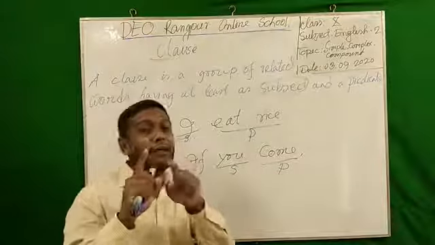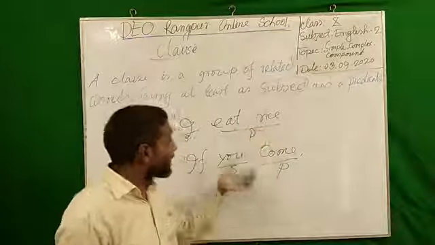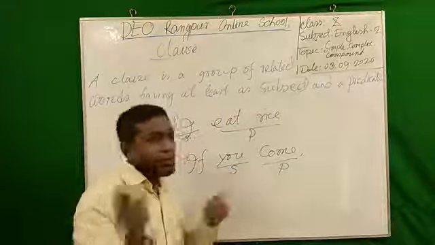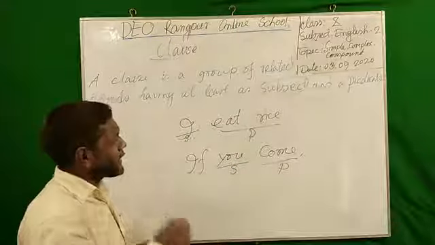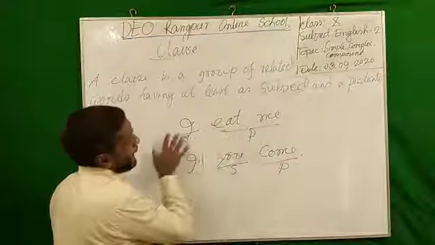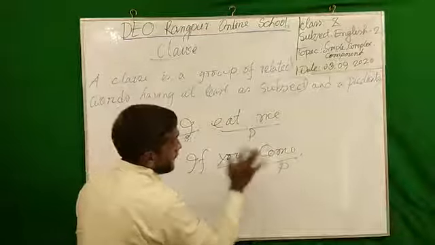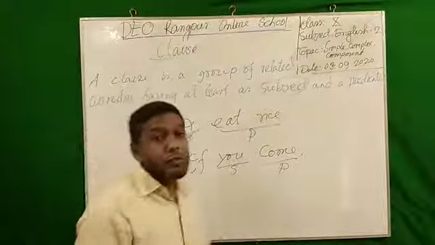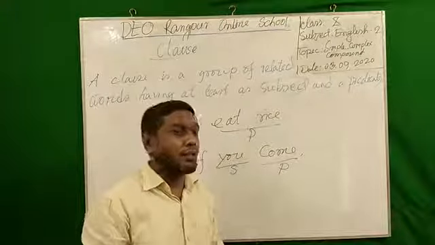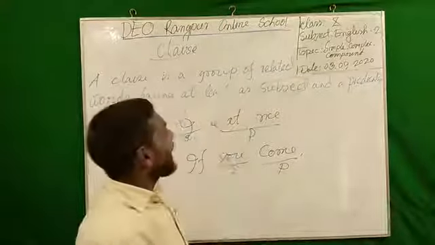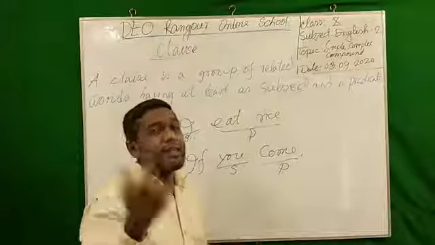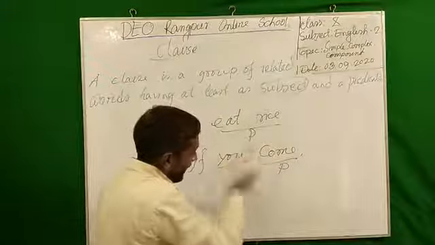So this is the main difference between these clauses. But this is a clause, this is another clause, no doubt. So dear student, this clause can express its meaning completely, but this clause cannot express its meaning fully. So if I ask you now, dear students, how many types of clauses? You can easily tell me by seeing these two examples only.